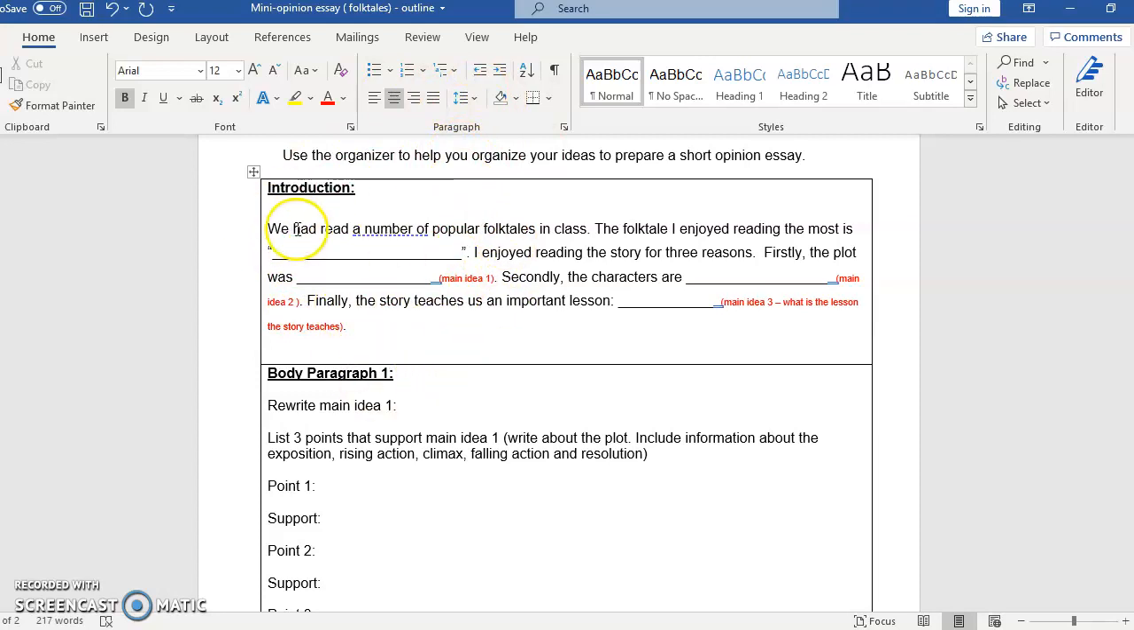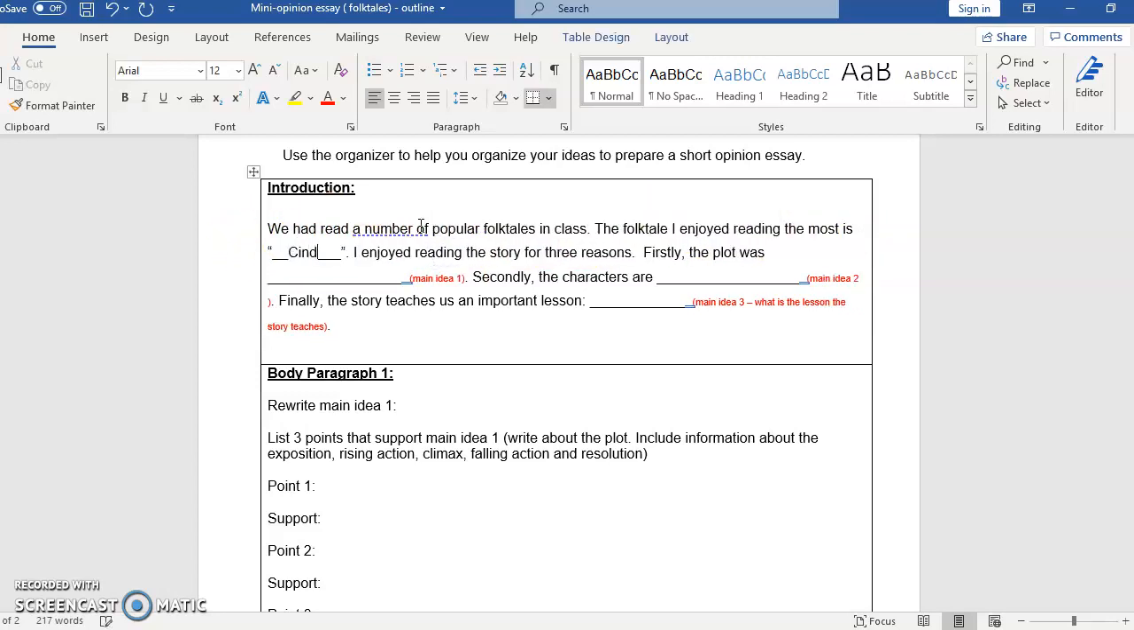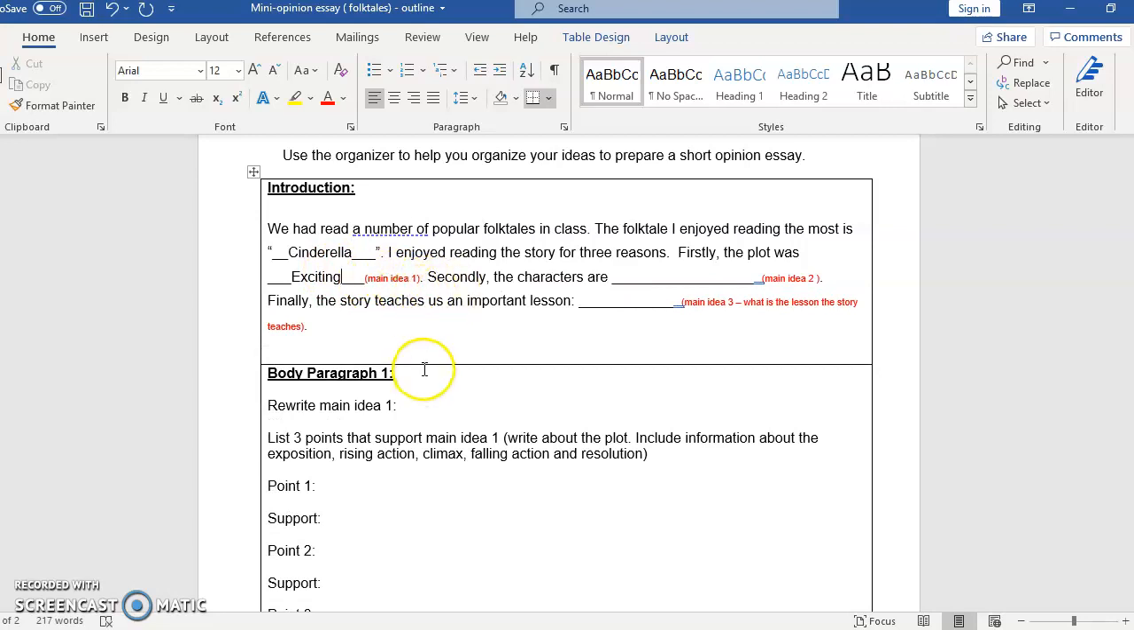Okay, so we had read a number of popular folktales in class. The folktale I enjoyed reading most is, so again in this example, I'm going to use Cinderella. And I enjoyed reading this story for 3 reasons. So your first reason is going to be something about the plot. So I'm going to say something about the plot of Cinderella. So I'm going to say, firstly, the plot was exciting. So notice it says main idea number 1. So body paragraph number 1 is going to be about this idea. So main idea number 1, firstly, the plot was exciting.